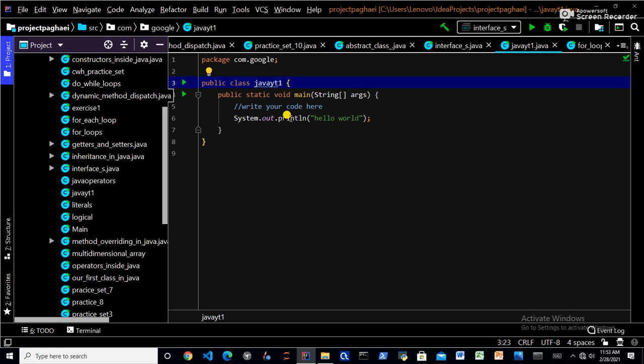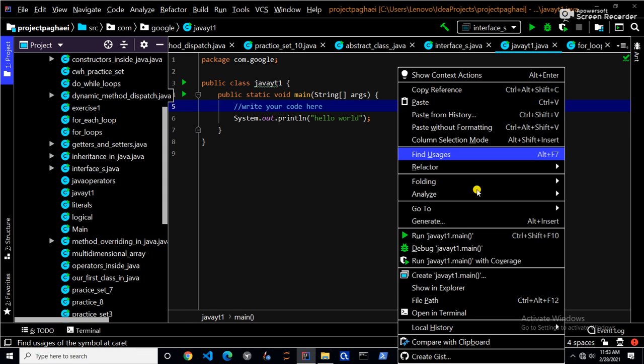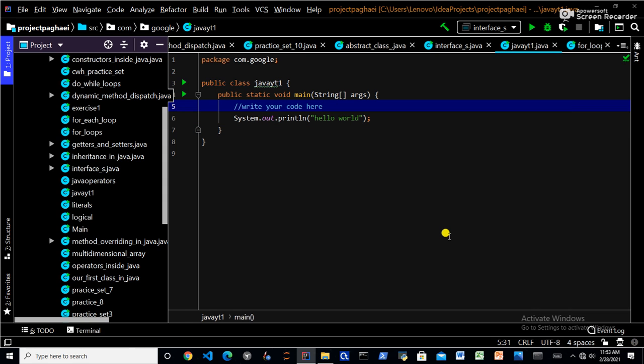So I explained to you the basic analogy of this written code, what this code is going to be doing. Let's run this code and see the output in the terminal. Let's click on run Java YT1, and this will run our entire code in the terminal.